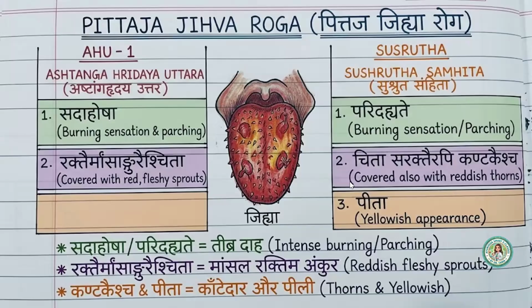So what is the difference? In Ashtanga Hridaya, the term is Sadaha Osha, in Sushruta Paridahyade. Rekter Mangsangurehi Chida, Chida Sarakterabi Kandagaisha. So one mentioned Mamsangura, in Sushruta it is Kandaga, Rekta Kandaga. And Sushruta Acharya mentioned the color also, Pida.